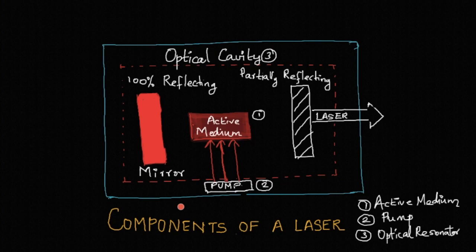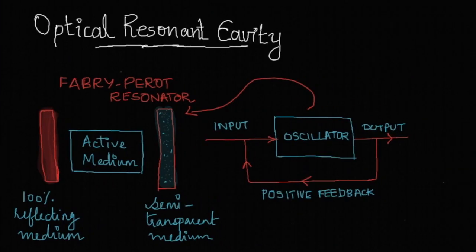Essential components of a laser include an active medium, a pumping agent, and an optical cavity or optical resonator. So let's see more about the optical resonant cavity. Basically, a laser is a light source and is analogous to an electronic oscillator. An oscillator is essentially an amplifier that is supplied with positive feedback.